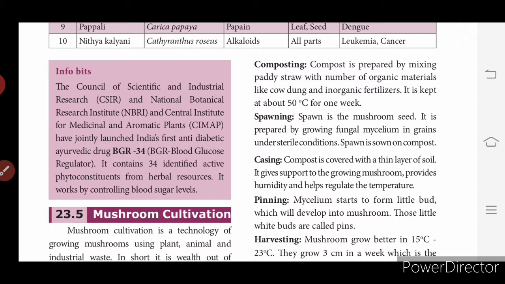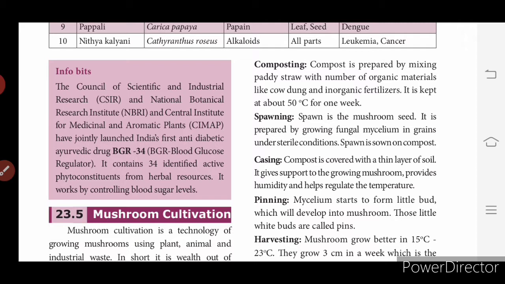It is prepared by growing fungal mycelium. How do we get that seed? It is prepared by growing fungal mycelium in grains under sterile conditions. The spawn is sown on compost. The third one is casing. What is casing? The compost is covered with a thin layer of soil. It gives support to the growing mushroom, provides humidity and helps regulate the temperature.